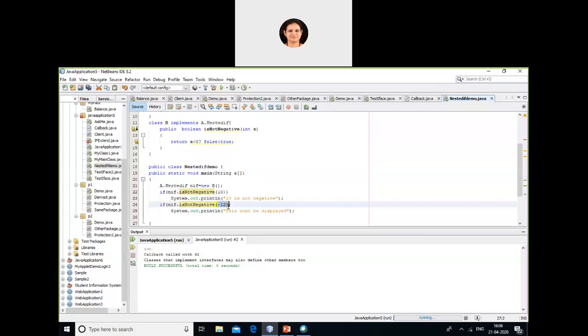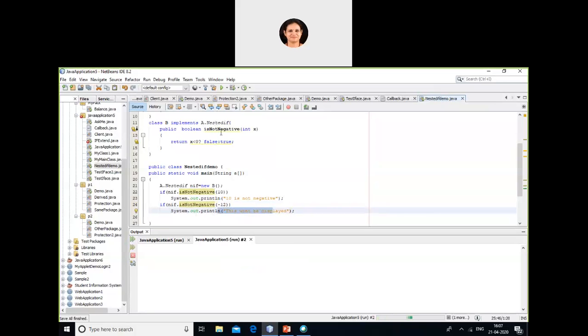Second case, when I pass minus 12, what it's going to do? Minus 12 is less than 0. So it returns false. So here, if true, is it true? No, it is false. So it will not print this only. This statement will not get printed. Okay, so just let's run the program and see.